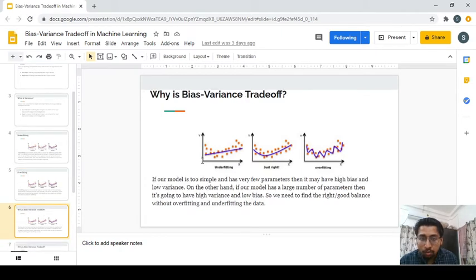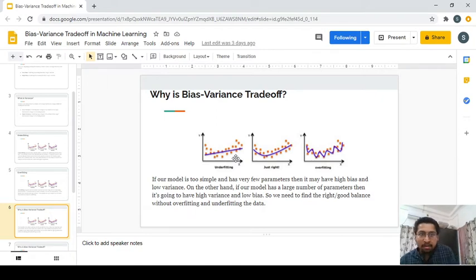Now what is actually the bias variance trade-off? We now know what bias, variance, underfitting and overfitting are, so let's sum it up. If our model is too simple and has few parameters, as in the case of underfitting, it is going to have high bias and low variance. On the other hand, if a model has a lot of parameters and is very complex, it is going to have high variance and low bias, because your model performance can get affected anytime by a slight change in your training data. So we need to find the right balance between overfitting and underfitting.